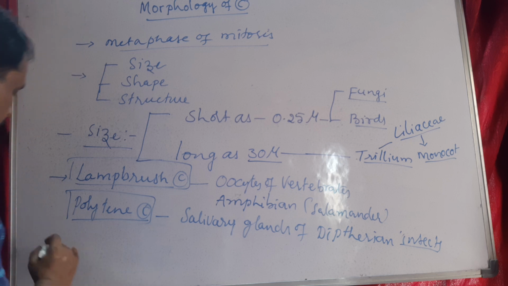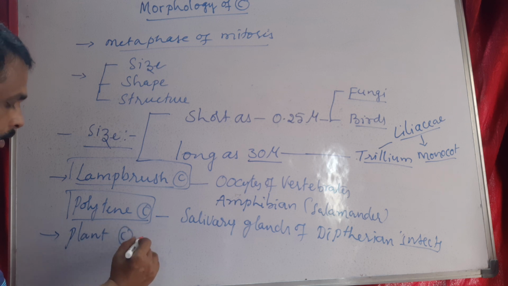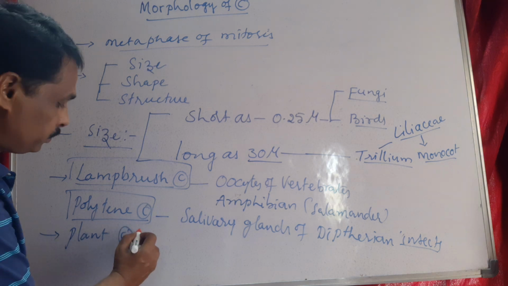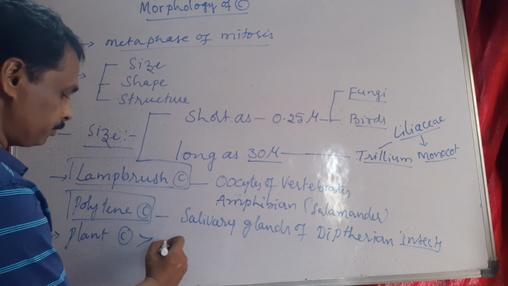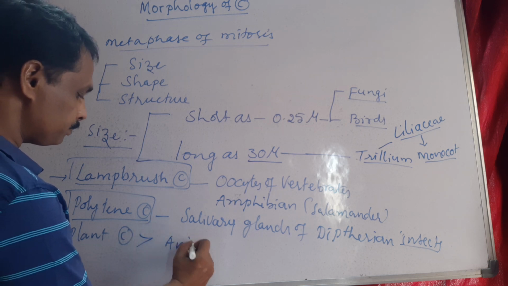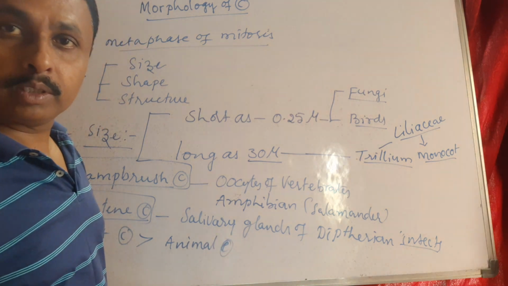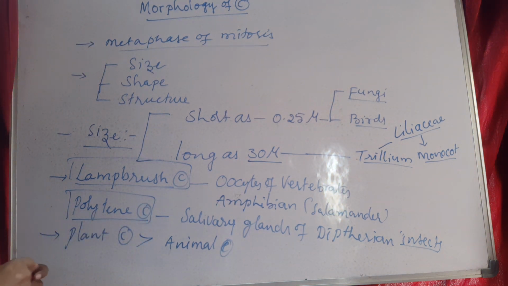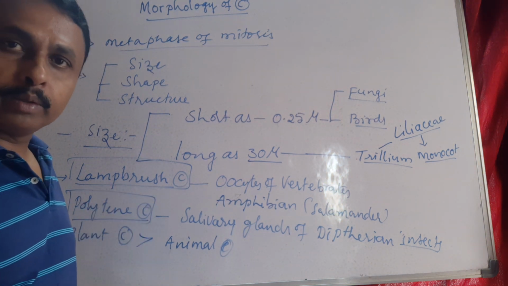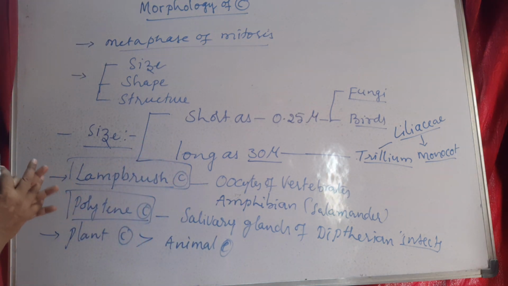Usually, plant chromosomes are longer than animal chromosomes. Usually animal chromosomes are shorter than plant chromosomes. Plant chromosomes are longer than animal chromosomes. So this is regarding the size of chromosomes.